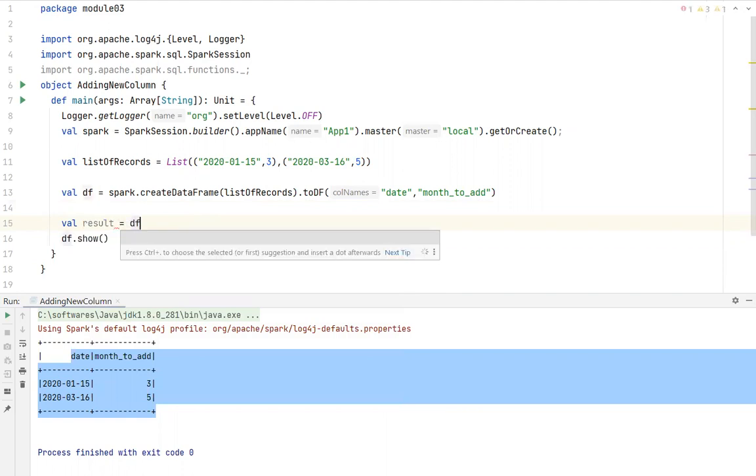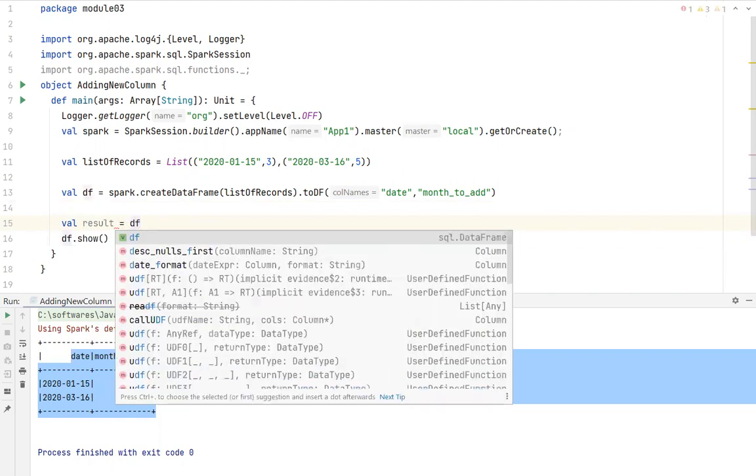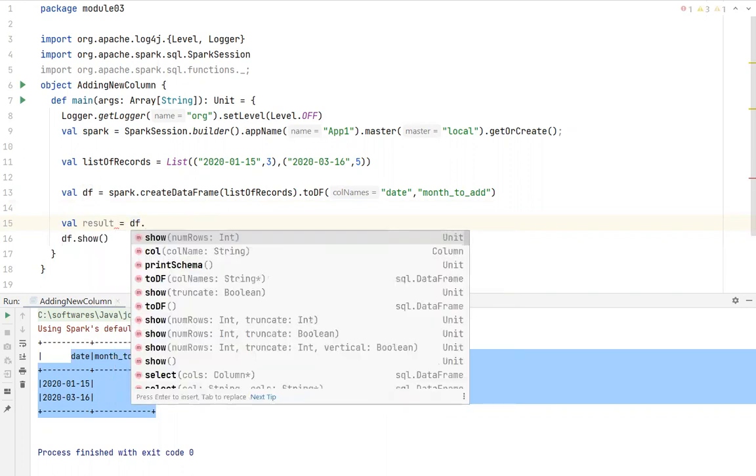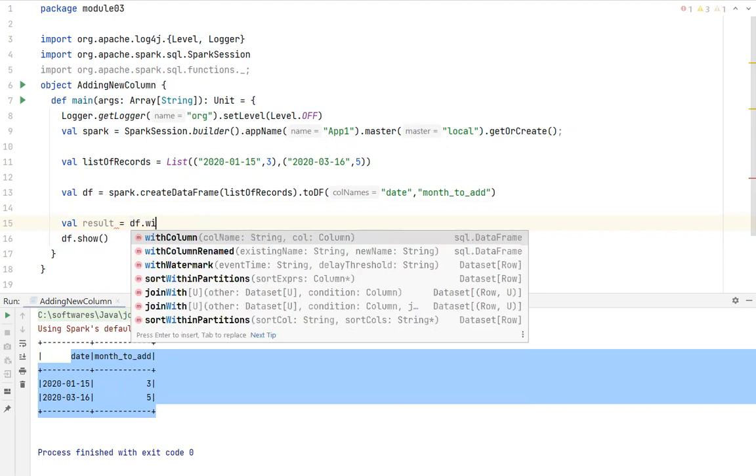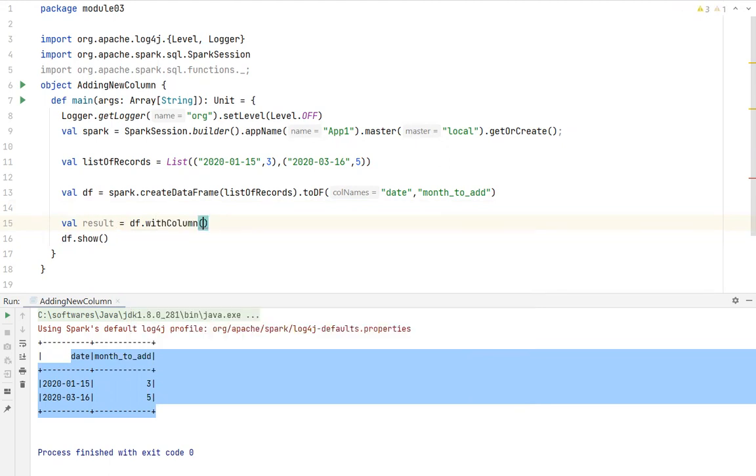So I'm trying to add to the data frame. Now I'm exploring different methods available in a data frame. df dot, there's a method called withColumn. Look at this. What withColumn will do, it will try to create a column. And here you will specify the column name. I want to create a new column by name new underscore date.